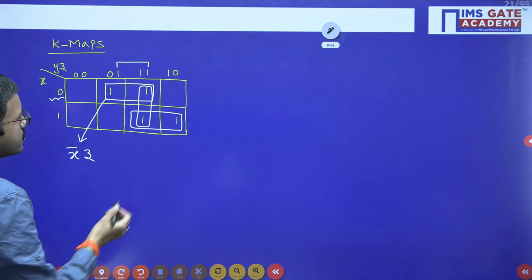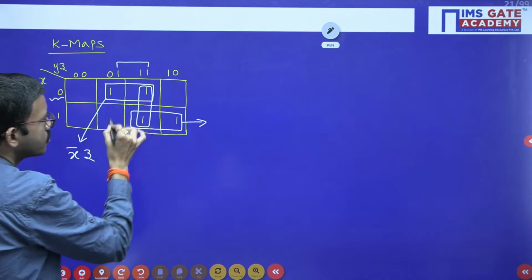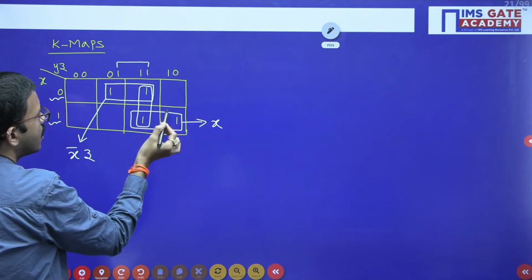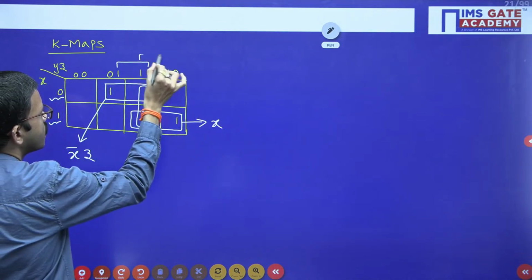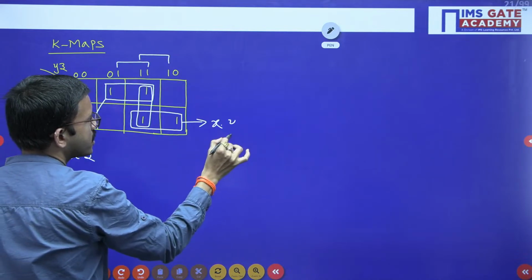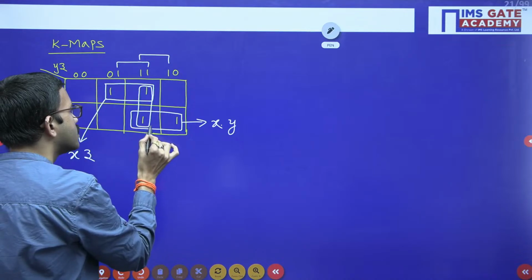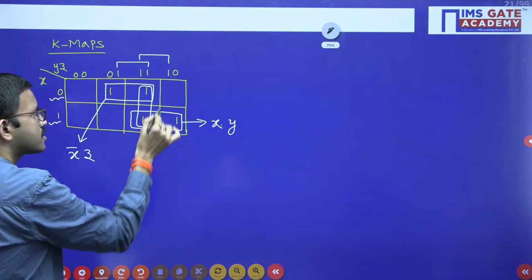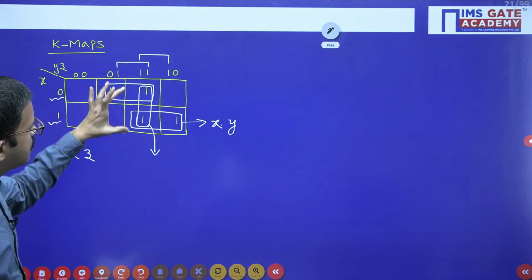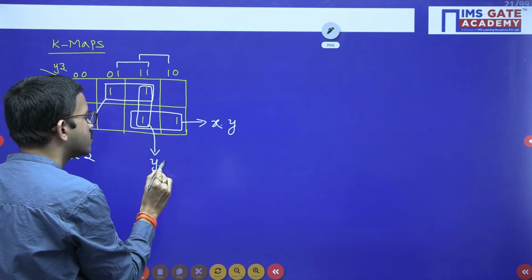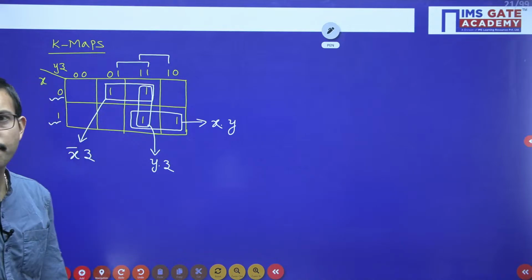Next, coming to this grouping, row wise x value is 1 and column wise y value is 1, y. With this understanding, you can easily write this grouping. In this grouping, column wise y value, z value both are equal to 1, so that means yz.